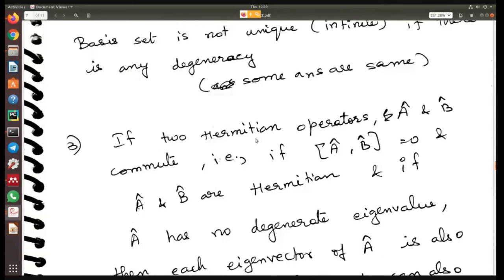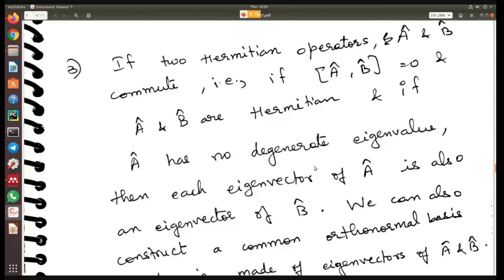If two Hermitian operators A and B commute, that is, the commutator of A and B is 0, and A and B are both Hermitian, and if A has no degenerate eigenvalues, then each eigenvector of A is also an eigenvector of B. So what is it saying? Suppose you have two Hermitian operators A and B.